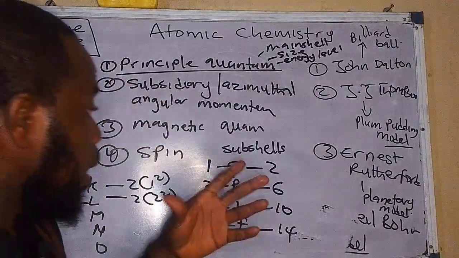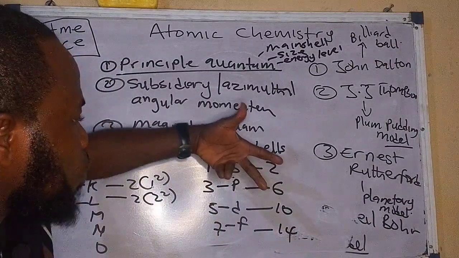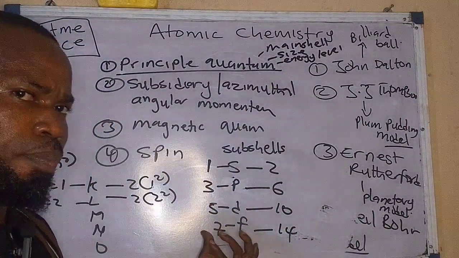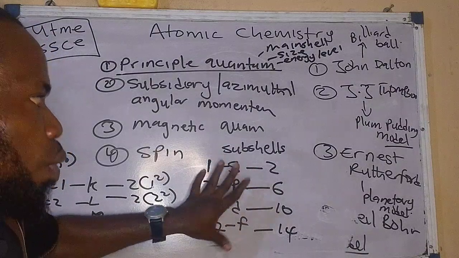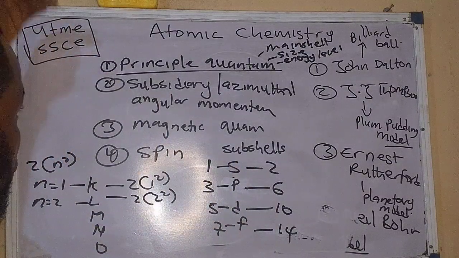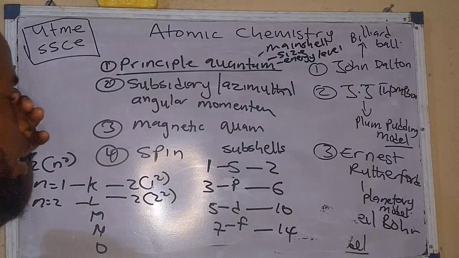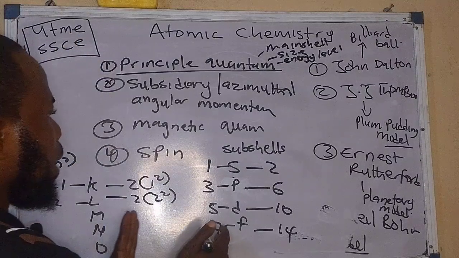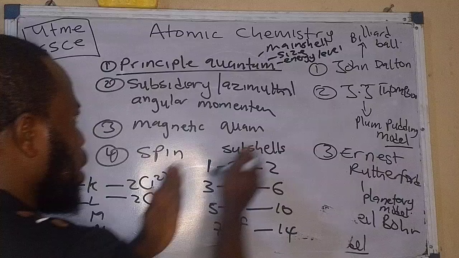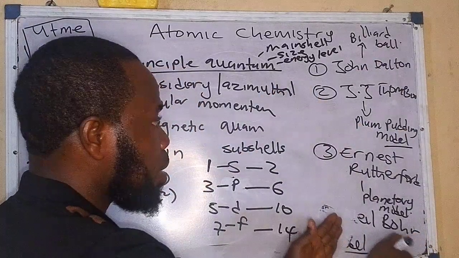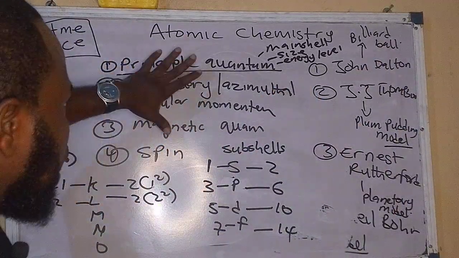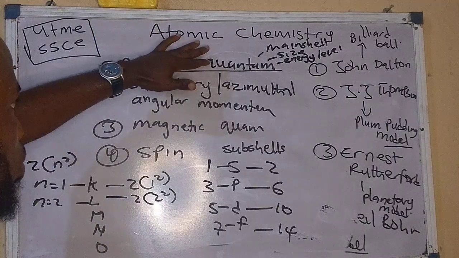But remember, it's for your level. If we move further, we have SPDF. We also have the G. But I think we should center on this first based on our exam focus, which is UTME and what? And SSCE. Now, we have known already subshells, main shells, models of atoms, scientists that describe different models of atoms, subsidiary quantum numbers, principal quantum numbers, and the rest.